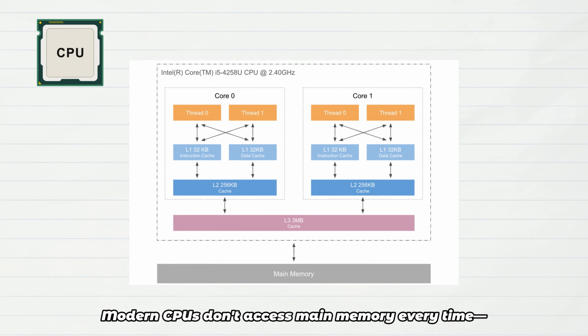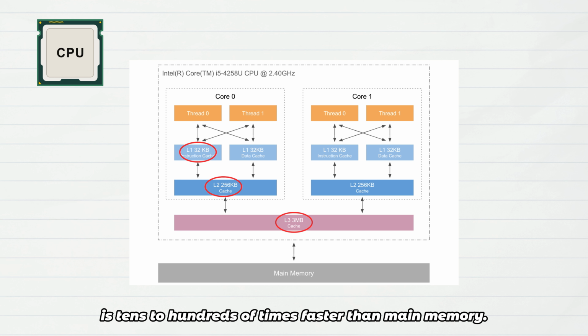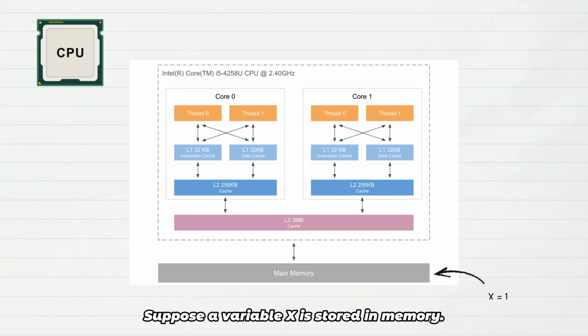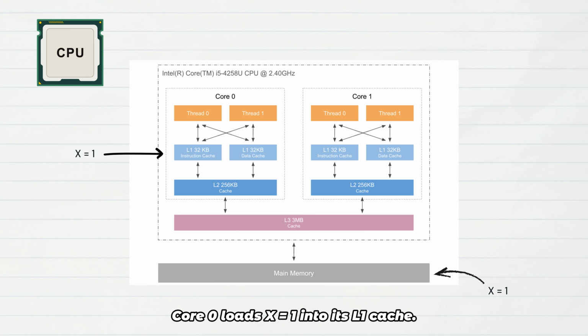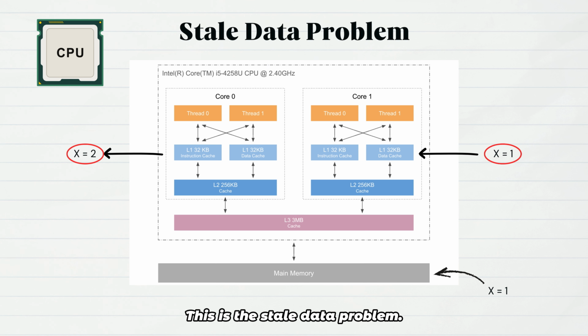Modern CPUs don't access main memory every time they access cache, because L1, L2 cache is tens to hundreds of times faster than main memory. Suppose a variable x is stored in memory. Core 0 loads x equals 1 into its L1 cache. Core 1 also loads x equals 1 into its L1 cache. That's fine, but if core 0 modifies variable x, core 1's cache still holds the old x. This is the stale data problem.